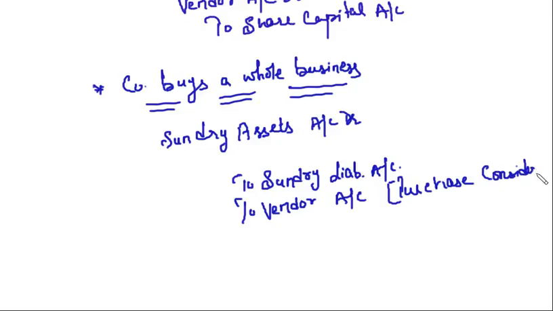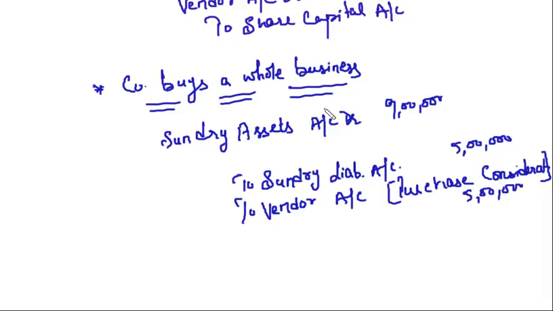Suppose the assets were 9 lakhs, sundry liabilities were 5 lakh, and you decided to pay the vendor 5 lakh rupees.